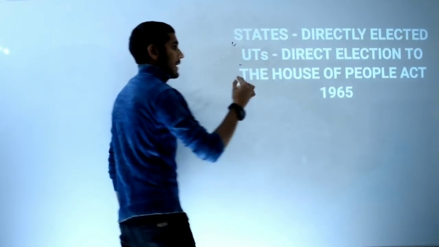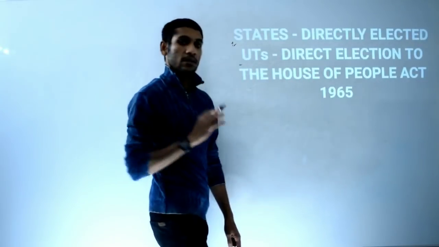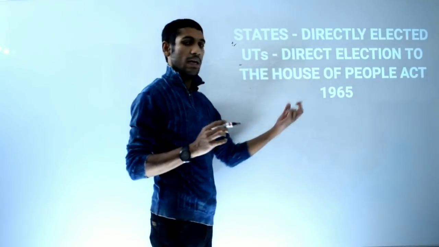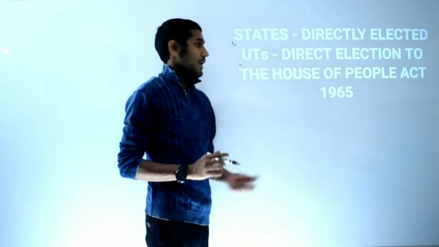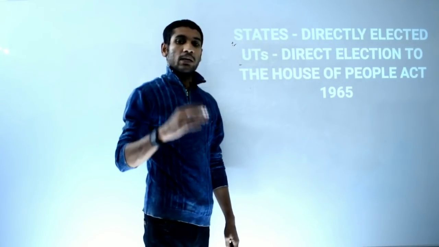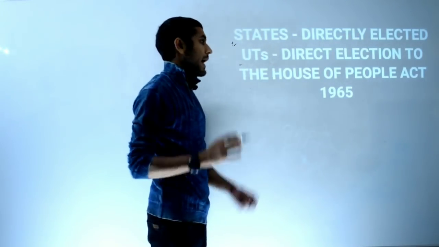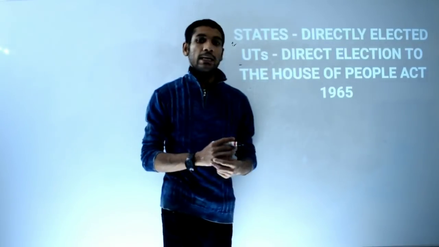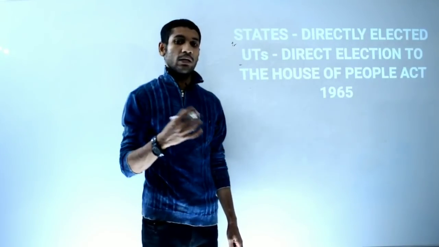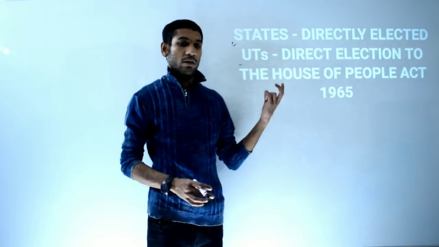That act is known as the Direct Election to the House of People Act 1965. Through this process, representatives of Lok Sabha from Union Territories are elected. What is the Direct Election to the House of People Act? You don't need to know it. If you want to know, please contact us, or otherwise in upcoming times I will take separate classes.